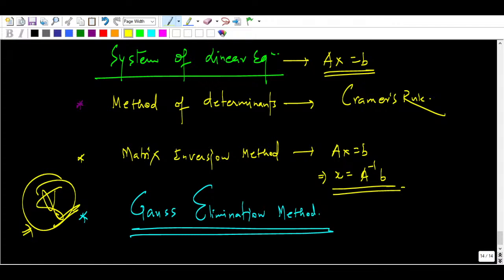Yes, Hrithik, Cramer rule you might have seen in network theory somewhere, they use it all the time to find currents. There are 3 equations, 3 unknowns, so we use Cramer rule all the time. But now you are not in semester, you are preparing for GATE, so follow the Gauss elimination method. Elimination method, whatever you have done in 10th class, now the same story will be here. The same thing will be here, guys.